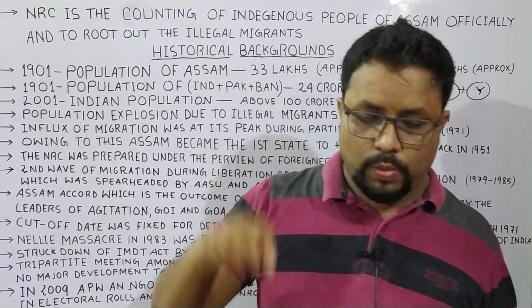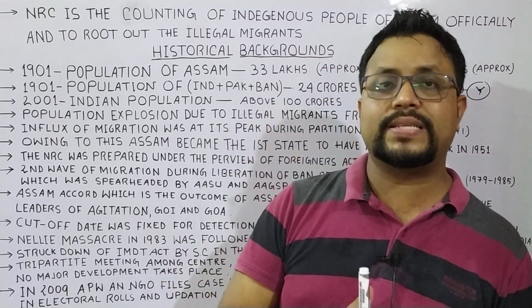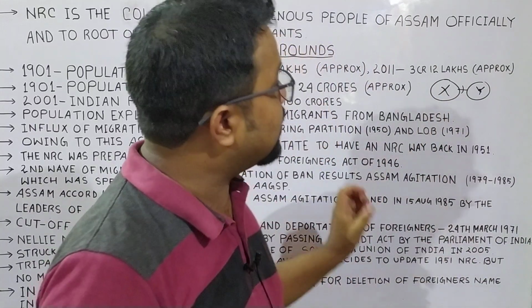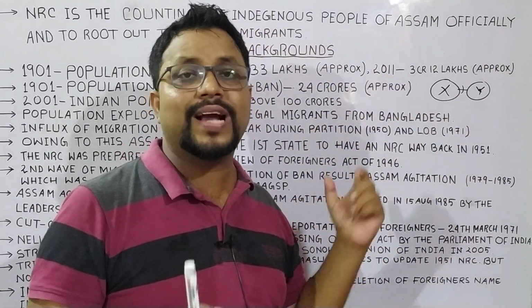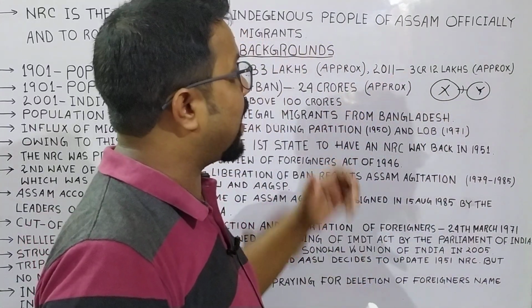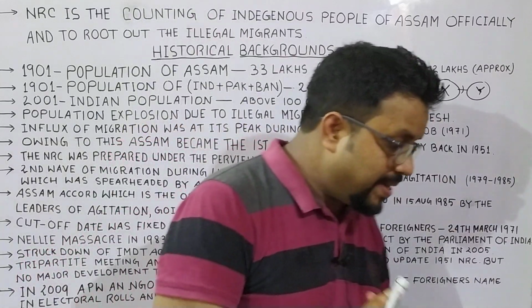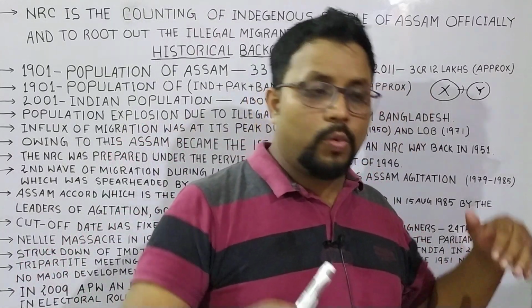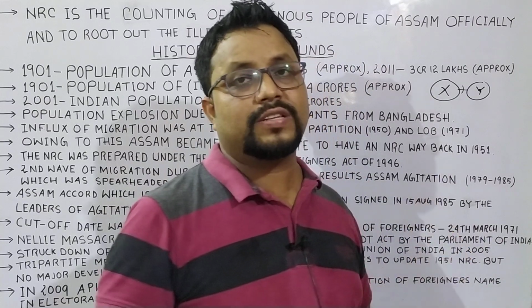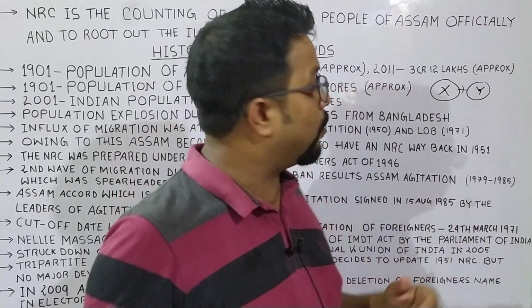Now, this compelled Madam Indira Gandhi to give safeguards to the Bengali Muslims in Assam during the Assam agitation. What did Madam Indira Gandhi do in 1983 to safeguard them? She passed an act in the Parliament. That act was said to be the IMDT Act. Now, what was the IMDT Act? How was it providing the safeguard to the Bengali Muslims?